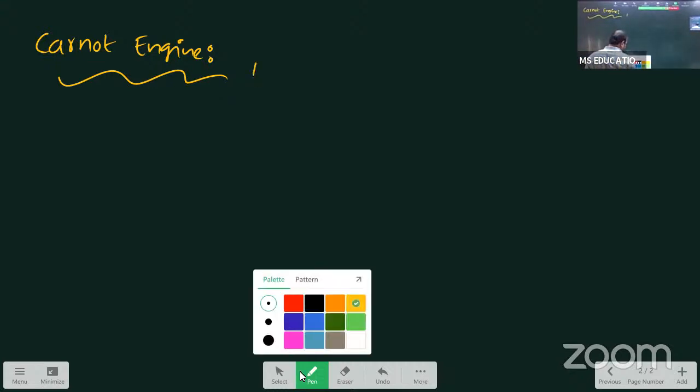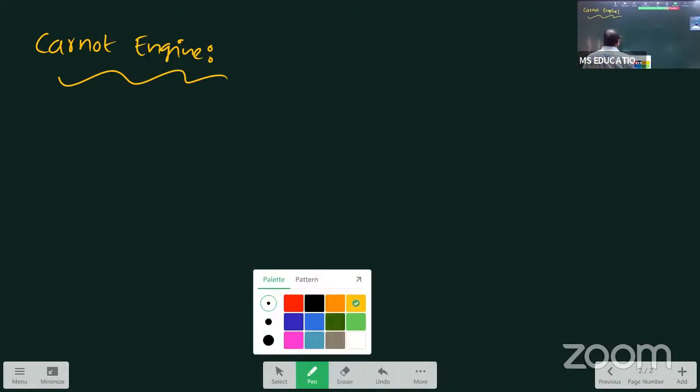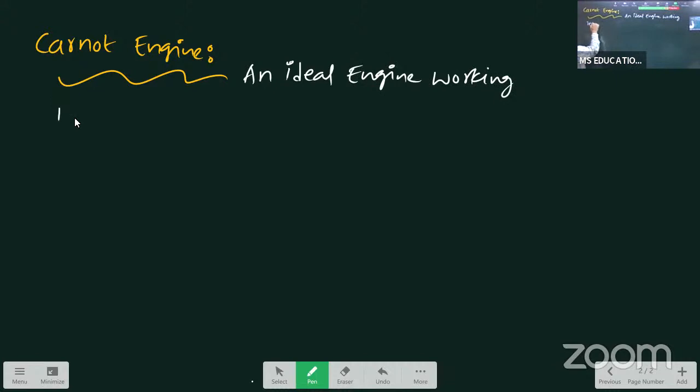In Carnot engine, what is the derivation of efficiency? Expression for efficiency. Now I am giving the explanation. So what is the Carnot engine? An ideal engine working in between two temperatures.